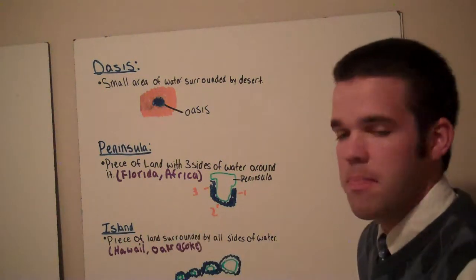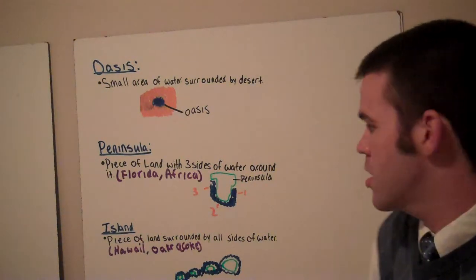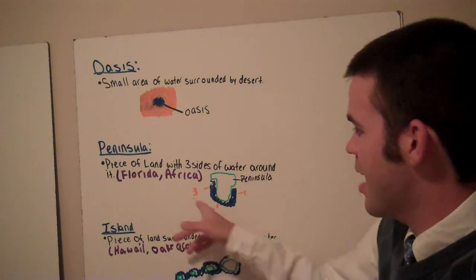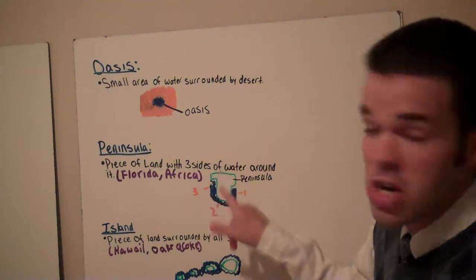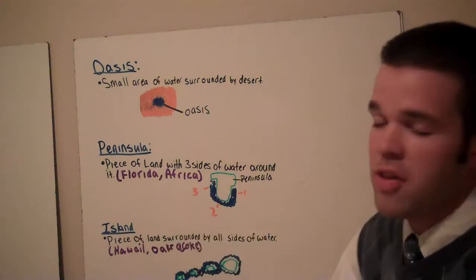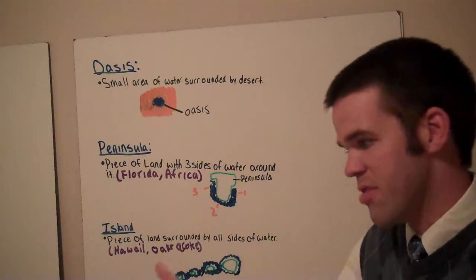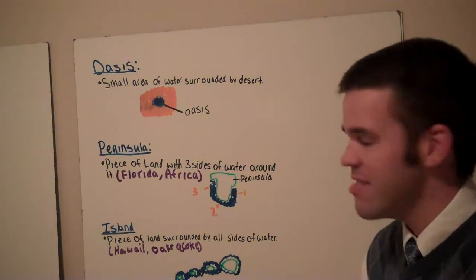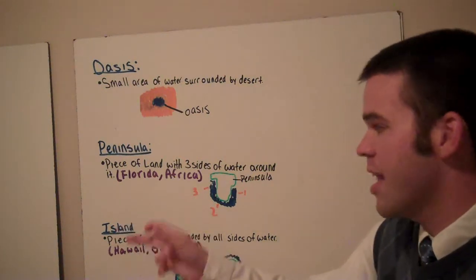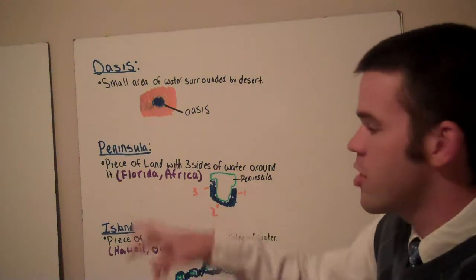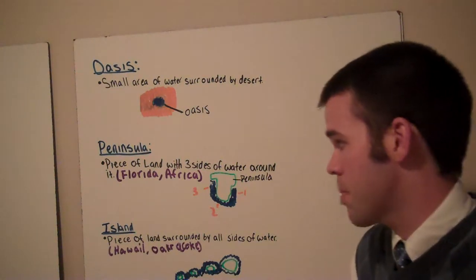Let's start with a peninsula. A peninsula is a piece of land with 3 sides of water around it. One side, 2 sides, and the third side. You can have the third side up here as well. That is fine. The most famous 2 are Florida here in the United States on the southern tip, south of us, and you also have Africa. It is the southern tip of Africa that is the peninsula. Those are the 2 most famous peninsulas that most people are familiar with in the world.